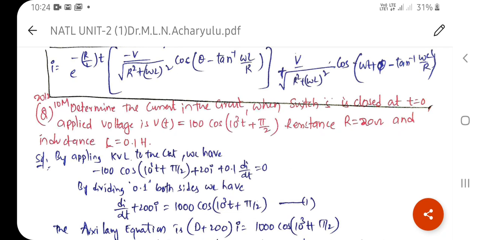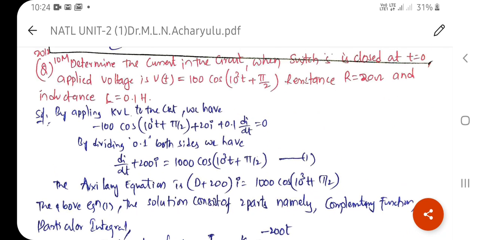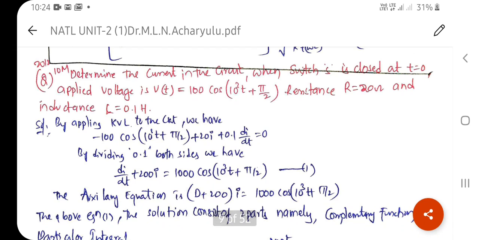So again you have to take the values of the applied voltage, which is 10 cube t plus pi by 2, R is 20 ohms and L is equal to 0.1. This is also the same RL circuit. Instead of R and L, we have to substitute these two values.